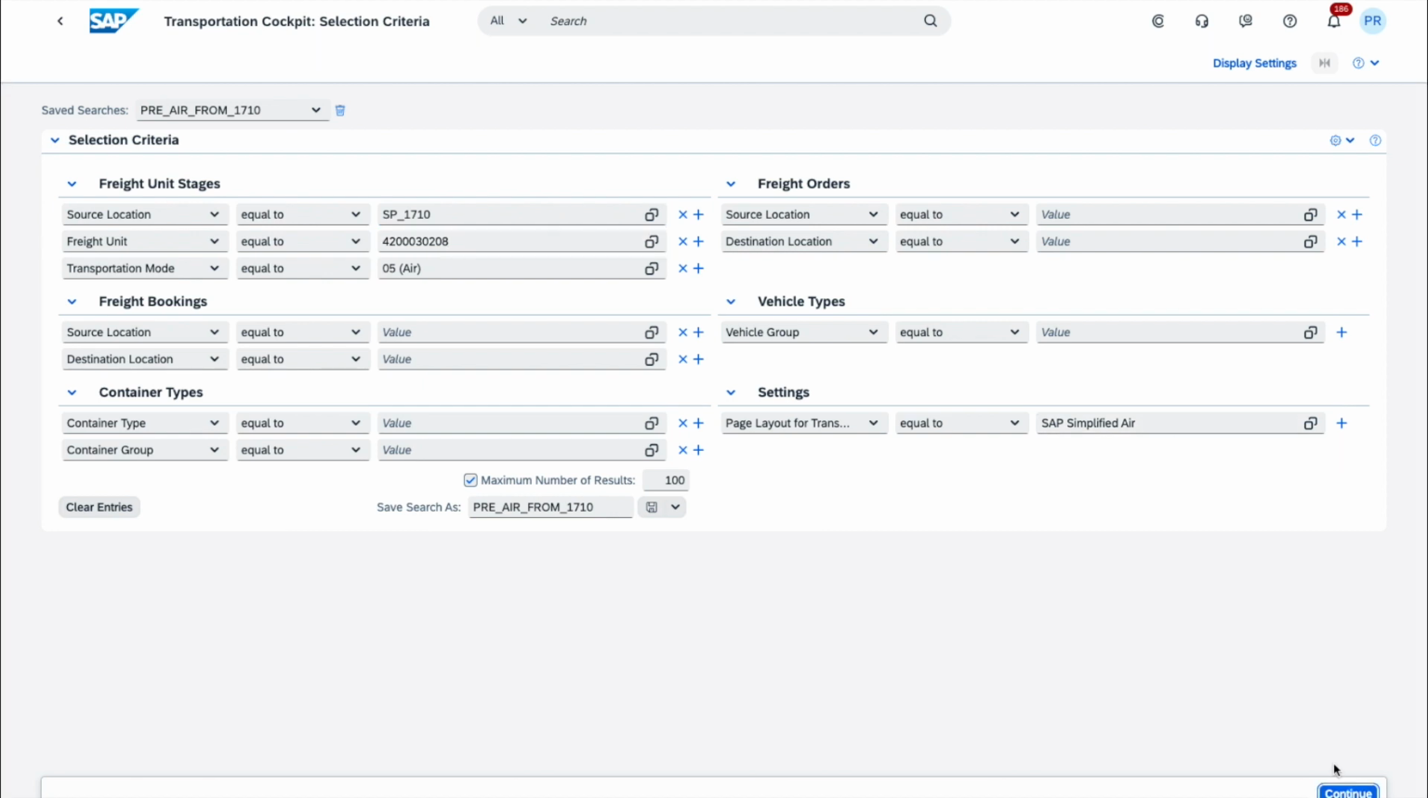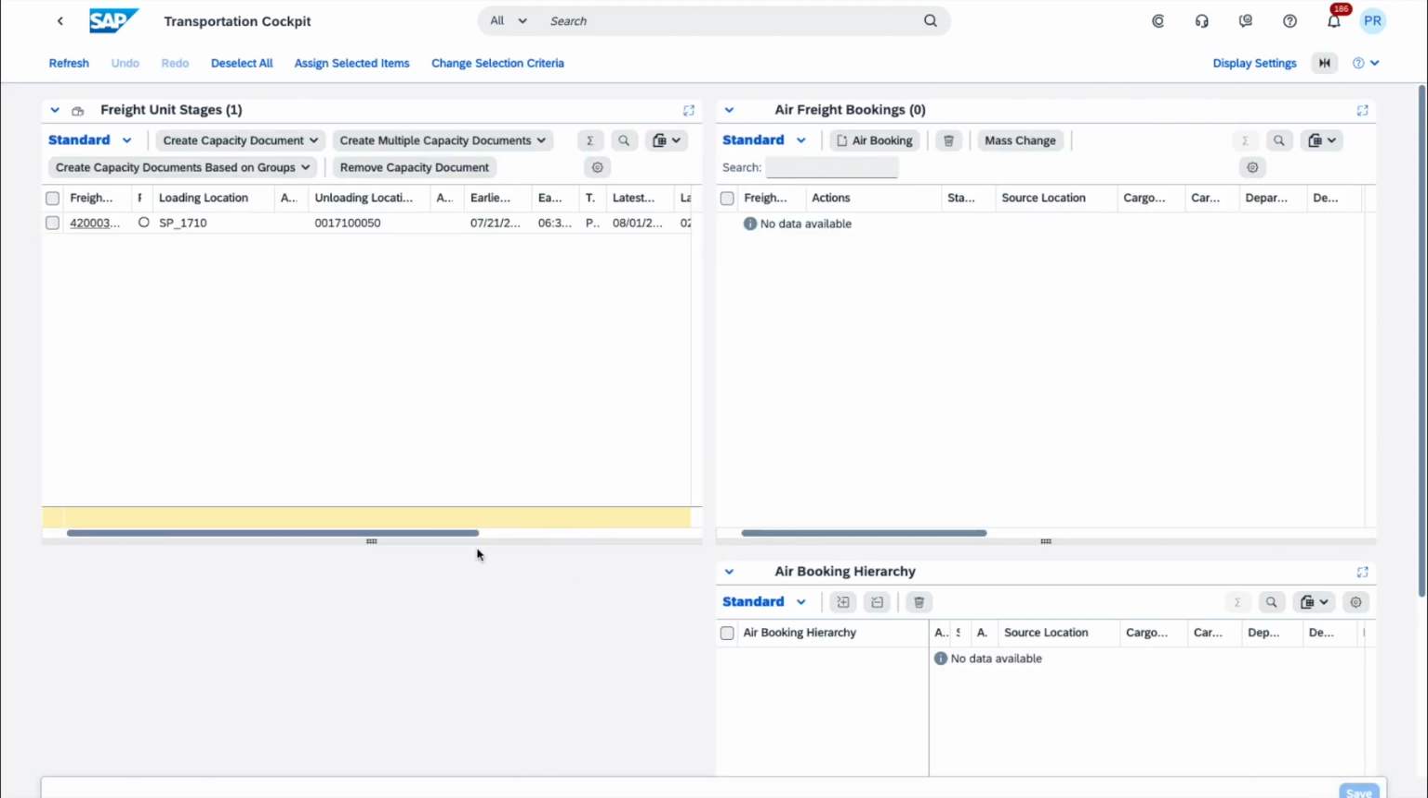We'll click on continue. Because this is an air scenario, we do not have the requirement to have the truck resources in the bottom left quadrant of our screen. To plan this booking, we could have done it in different ways. We could have created an air booking here and then drag and drop the freight unit into the air booking. We could also have created from the app Manage Air Freight Bookings directly a booking and added the freight unit directly into it. So different ways to produce the same result.